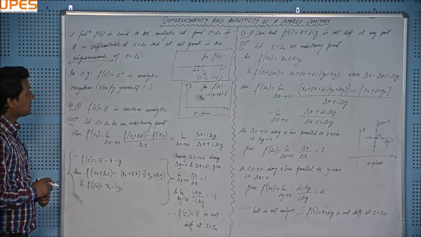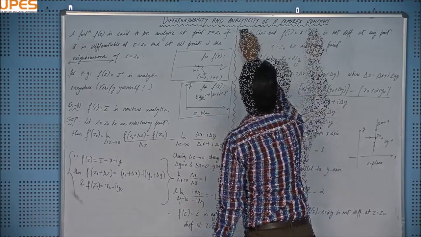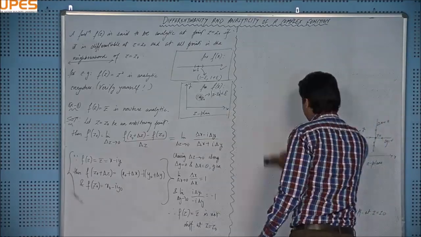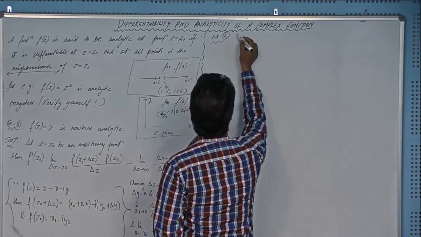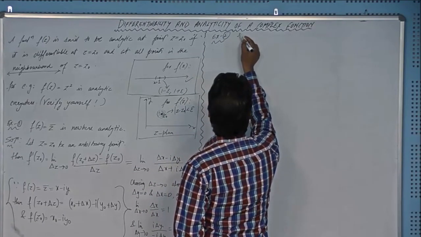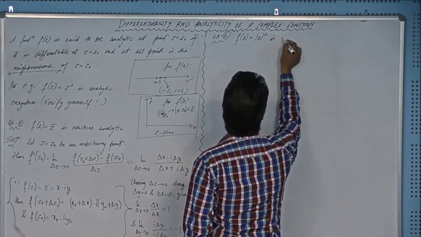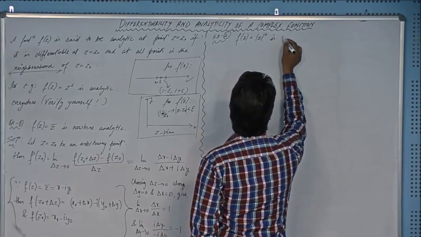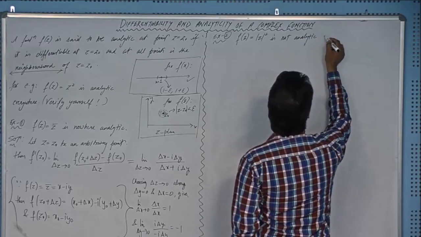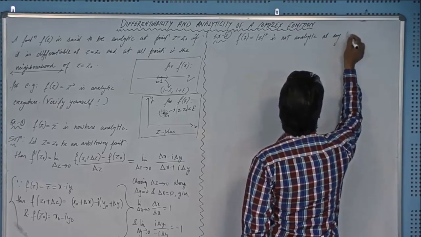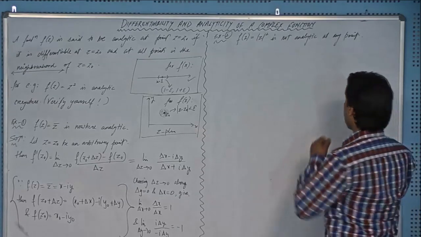Okay, so taking another example, example number 2: f(z) equal to mod z square is not analytic at any point, or you can say that it is nowhere analytic, right?